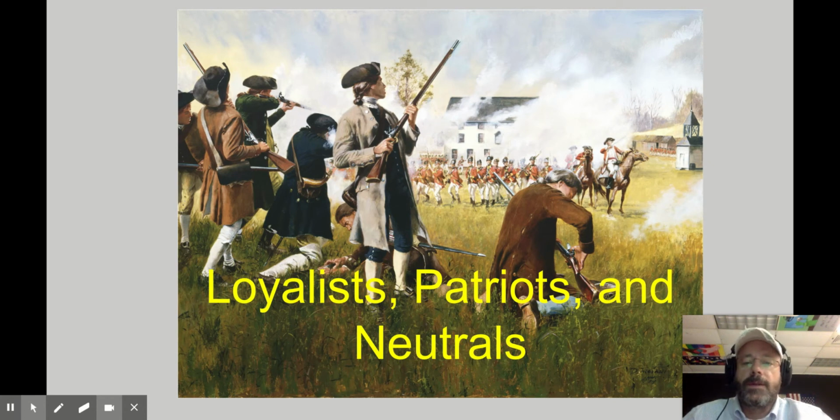Okay, this is going to be a quick lecture on the differences between loyalists, patriots, and neutrals. If you look at the image here in the first slide, the soldiers that you see in the foreground are American patriots, and they typically were the ones who picked up their muskets and fought the British. The guys in the background that you see there in red would represent, well, those are the British, and this little skirmish or miniature battle that's happening here is Lexington and Concord at the beginning of the American Revolution.